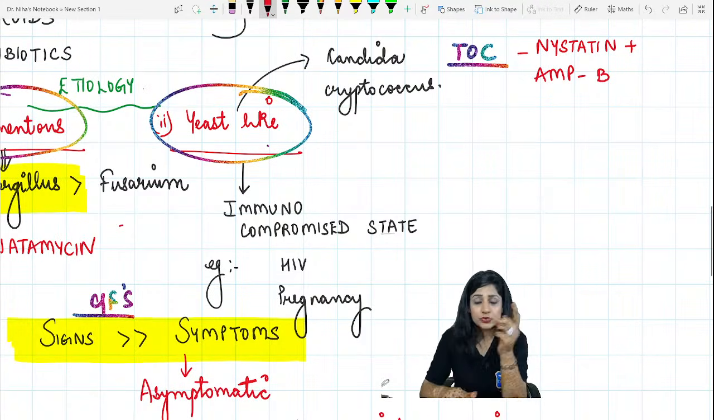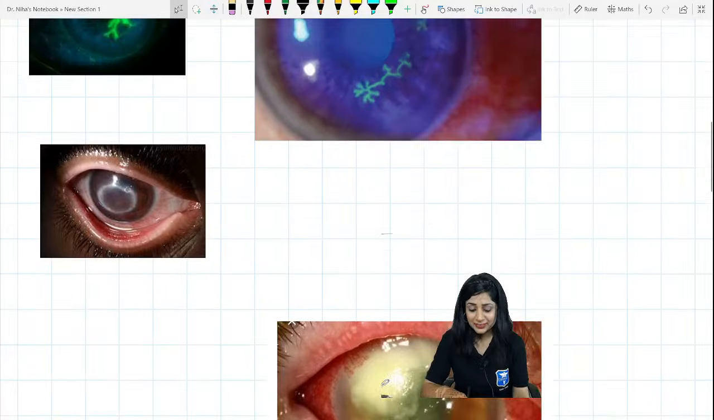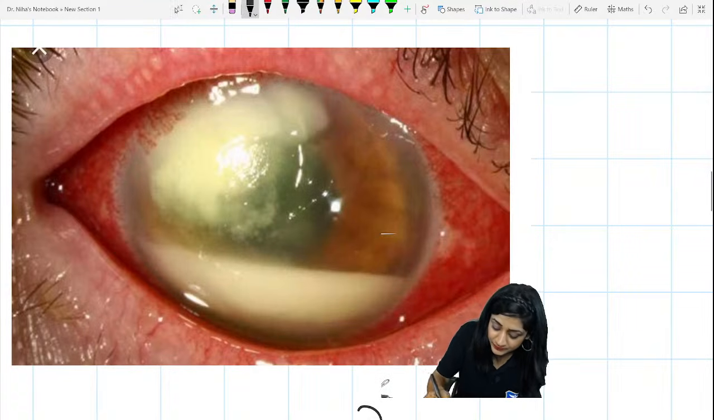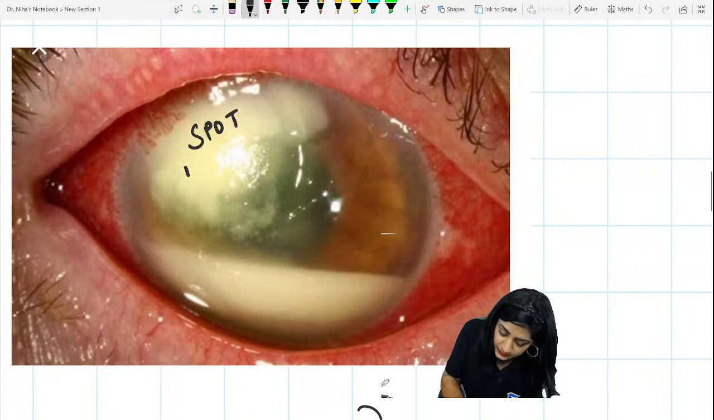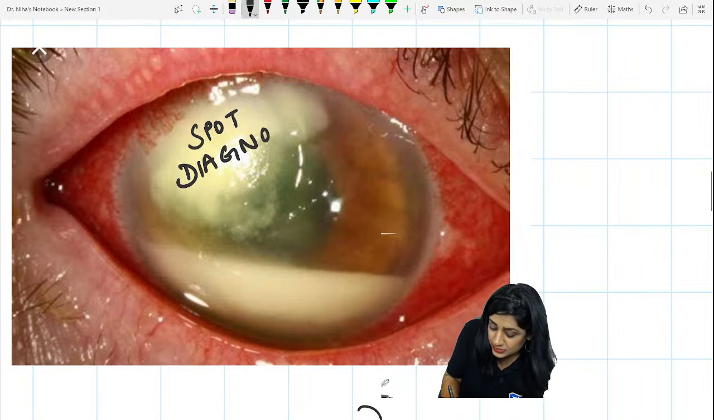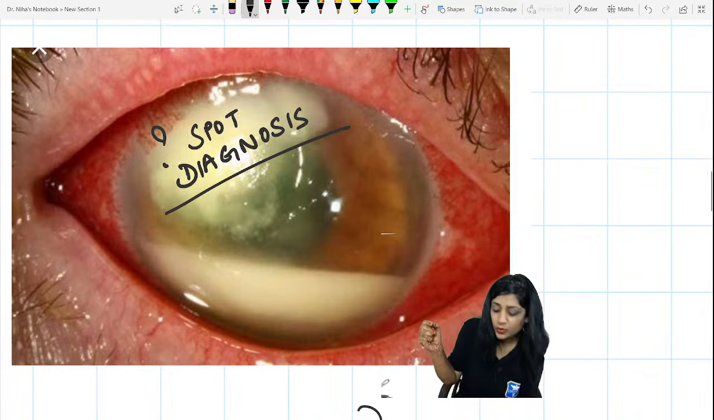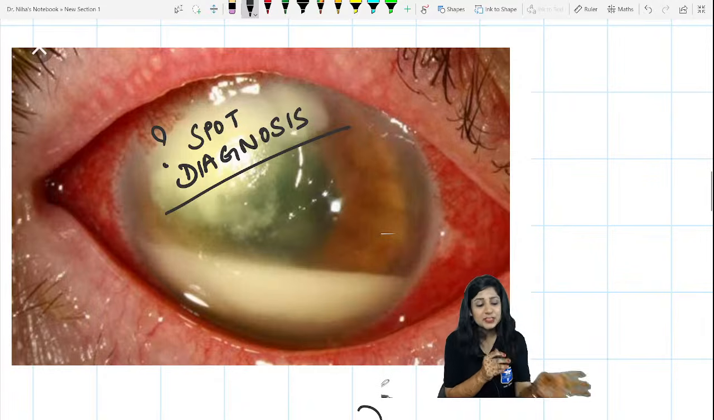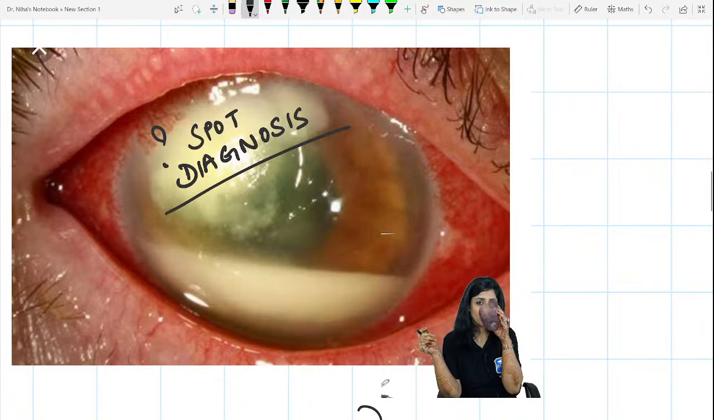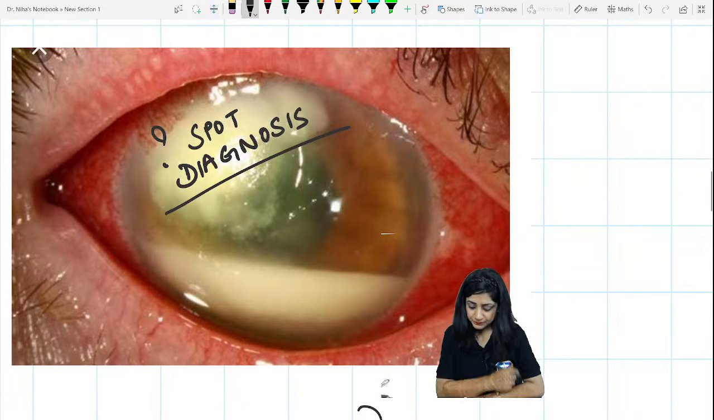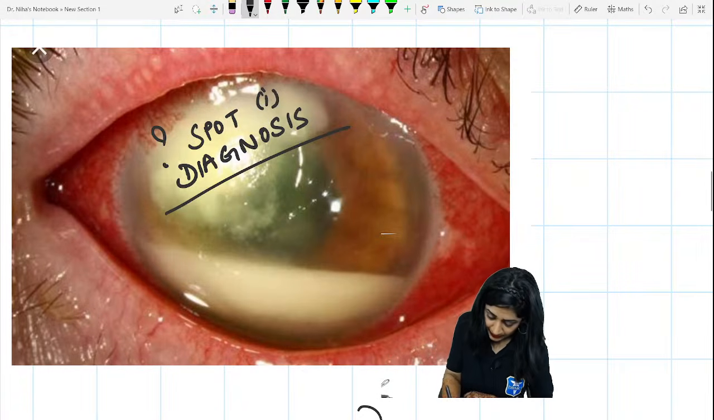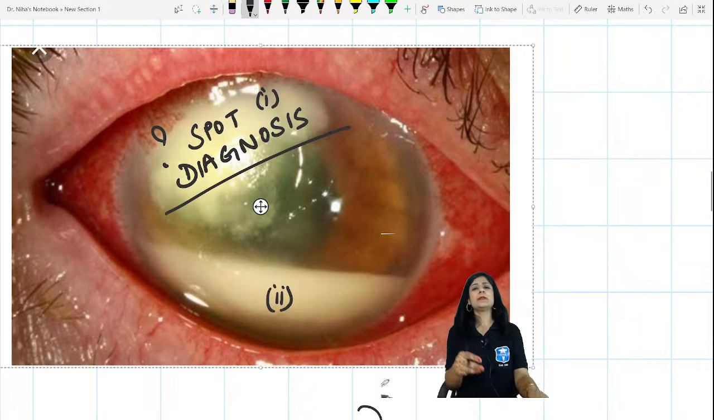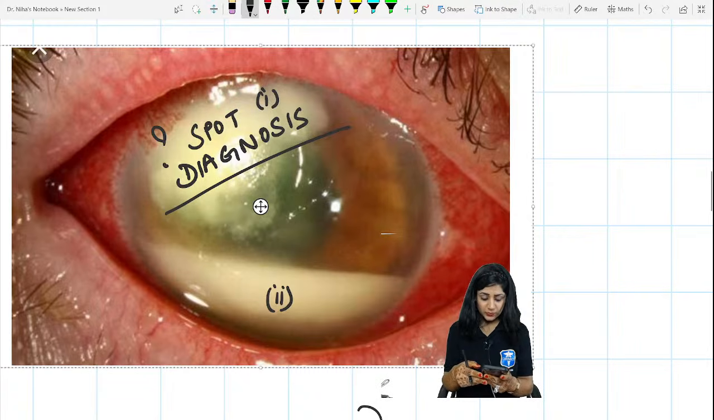Now the related images. Discussion is not complete till we see the other images also. So any idea, what is this? Spot diagnosis. Nowadays online papers are going on, so you are also getting this kind of questions. Some of you have sent me the spot diagnosis also. What is this number 1 and what is this number 2? Give me the spot diagnosis here, and give me a reason also why you are saying this.